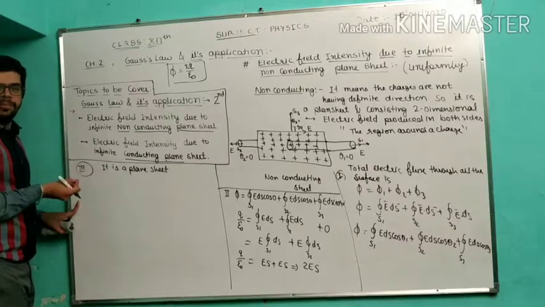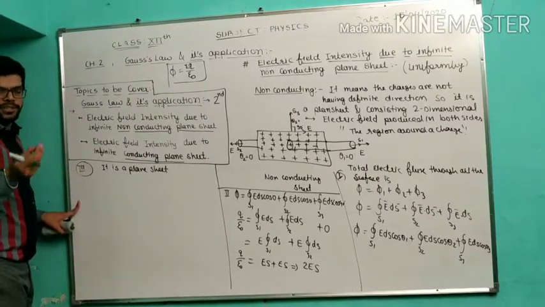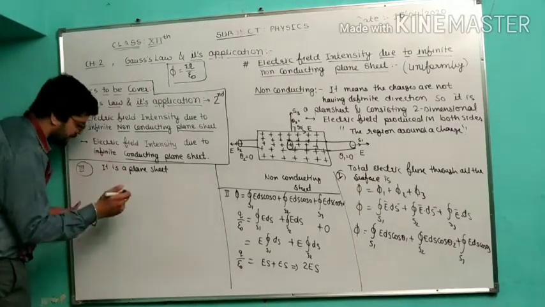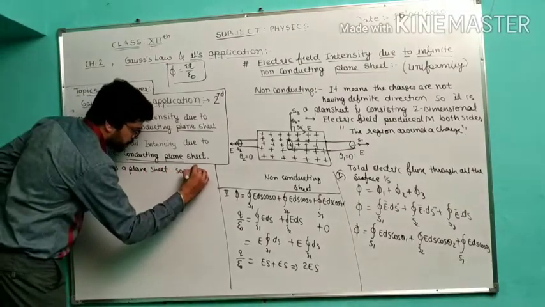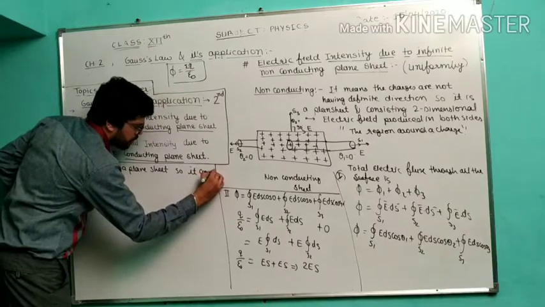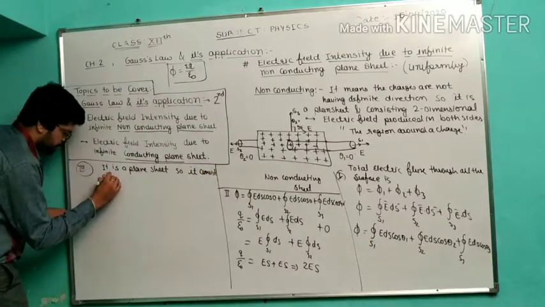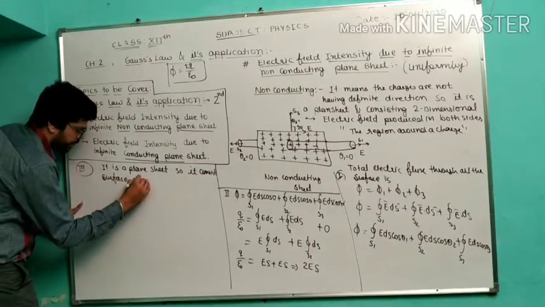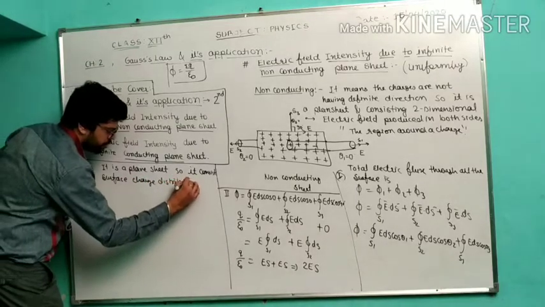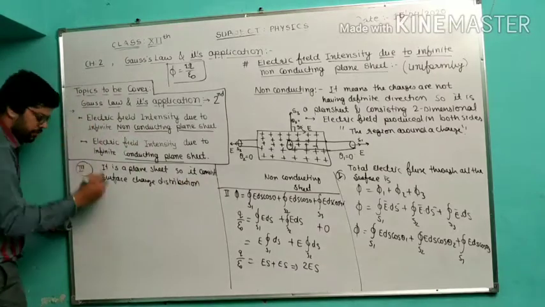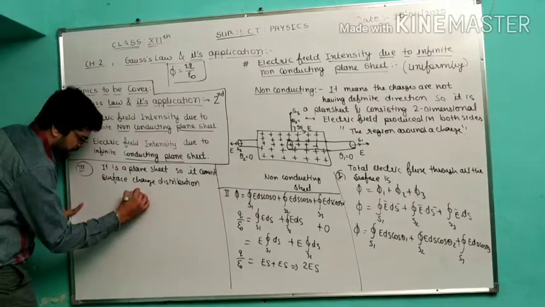Obviously, it is two-dimensional, so we are talking about surface charge distribution. So it is a plane shape, so it consists of surface charge distribution.